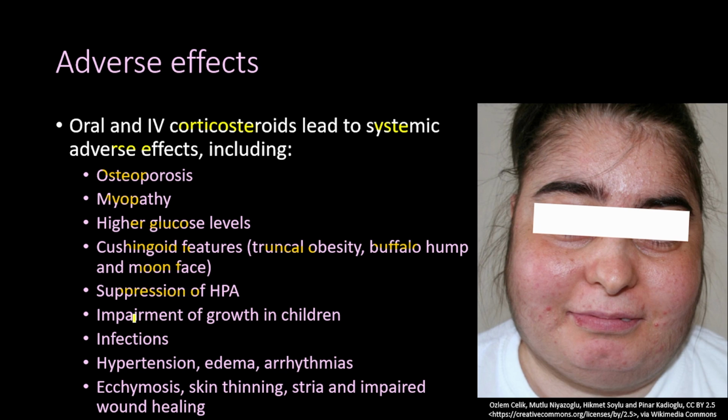They may also lead to impairment in growth in children, and they may lead to infections, hypertension, edema, and arrhythmias, and they may also lead to ecchymosis, skin thinning, striae, and impaired wound healing, and many other side effects.